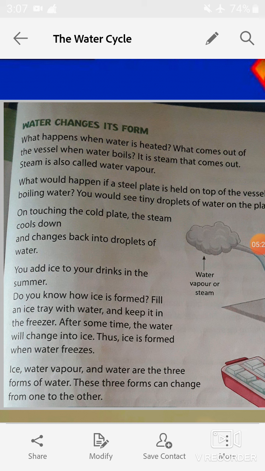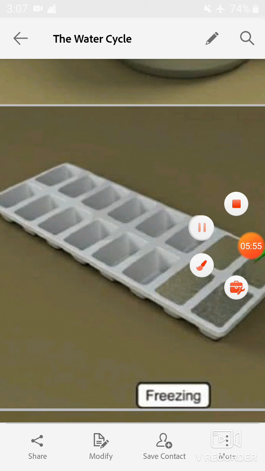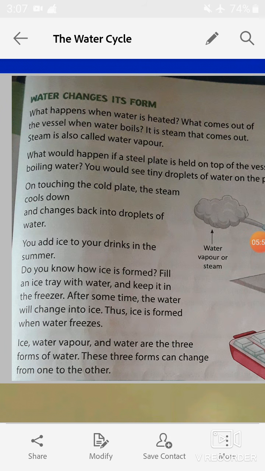You add ice to your drinks in the summer. Do you know how ice forms? Fill an ice tray with water and keep it in the freezer. After some time, the water will change into ice. Thus, ice is formed when water freezes. Look at this picture. Water after freezing changes into ice. Ice, water vapor, and water are the three forms of water. These three forms can change from one to another.